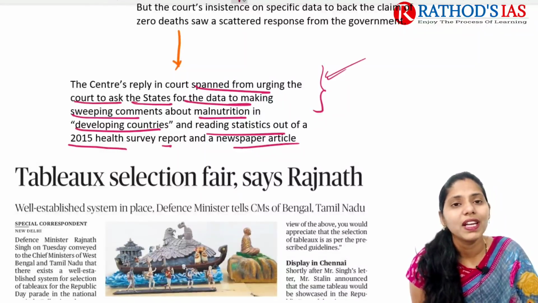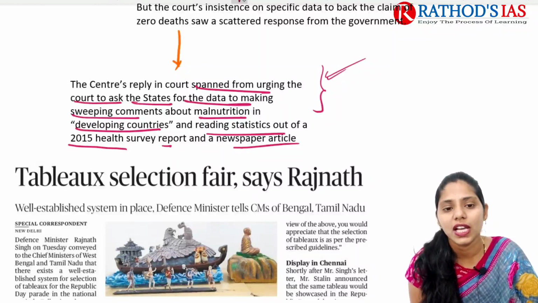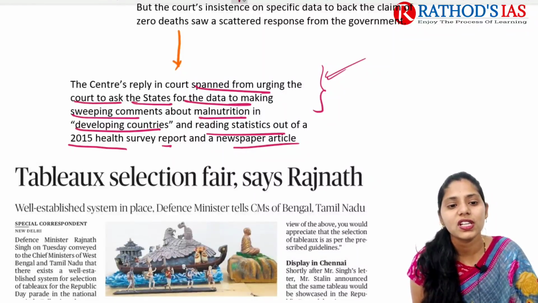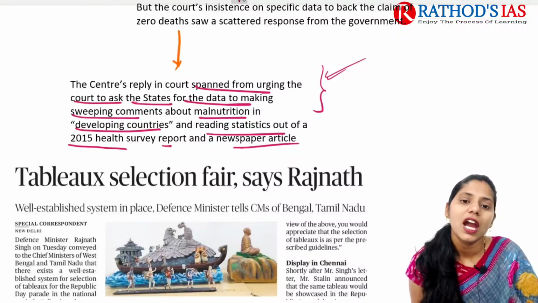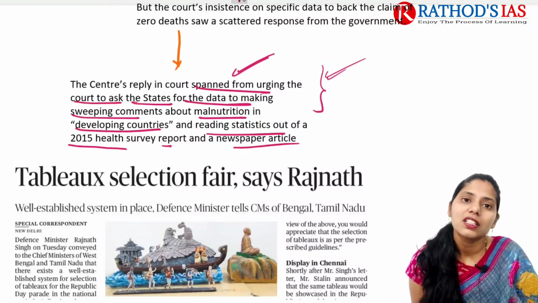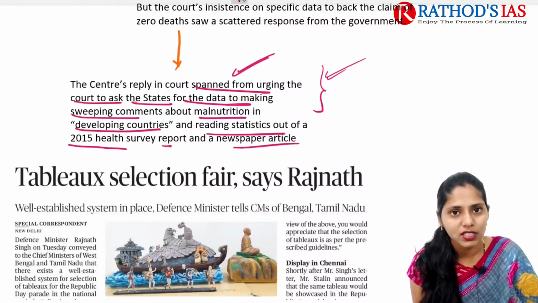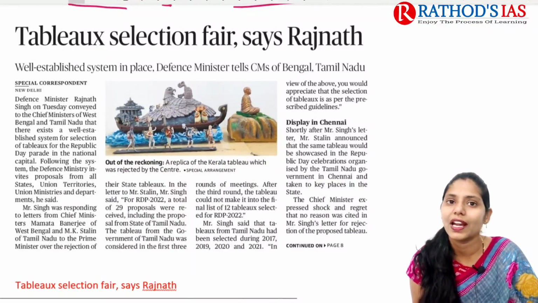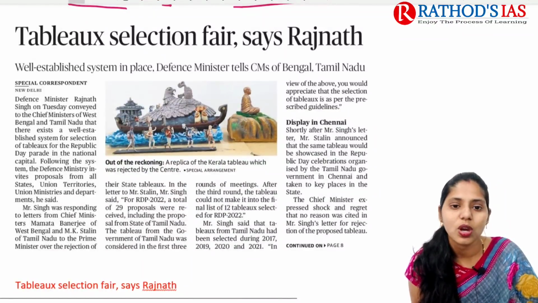So the court mainly asked this question based on the 2015 health survey report and a newspaper article regarding malnutrition in developing countries, and the Center said that there are no starvation-related deaths reported even in these COVID-19 times. So this is the gist of this topic.